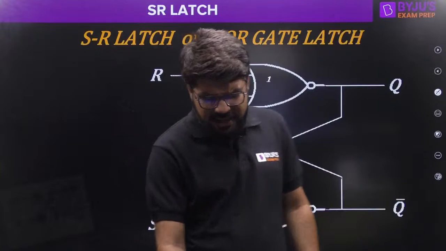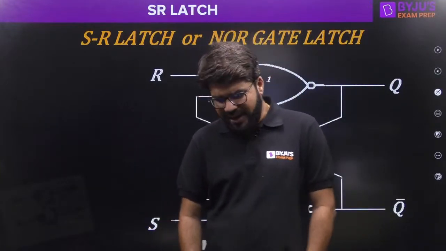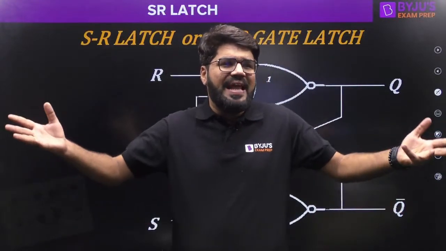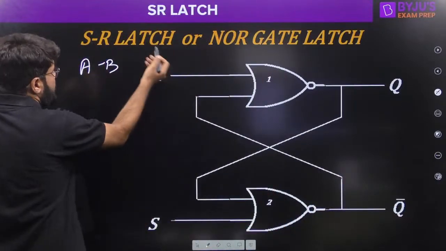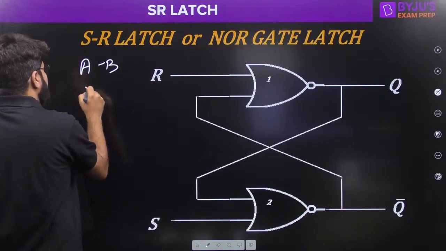Now, guys, can you quickly comment: in the SR latch, what do S and R actually stand for? Why do we call it the SR latch? Why not AB latch? Why not XY latch? Why not MN latch? There can be so many names. There are two inputs, S and R. Why only S? Why only R? It can be an AB latch, an XY latch, a PQ latch, an MN latch.